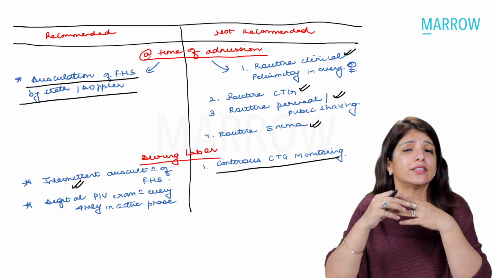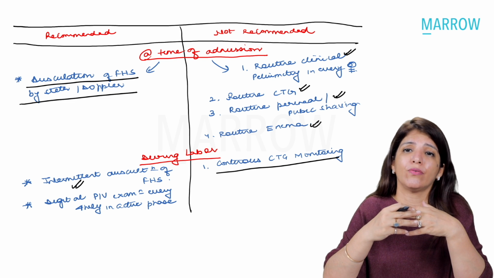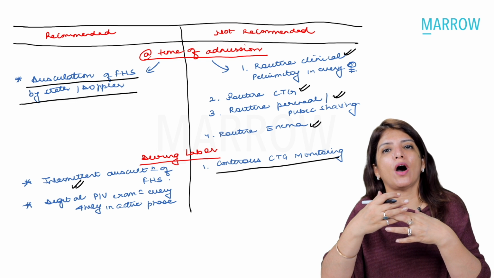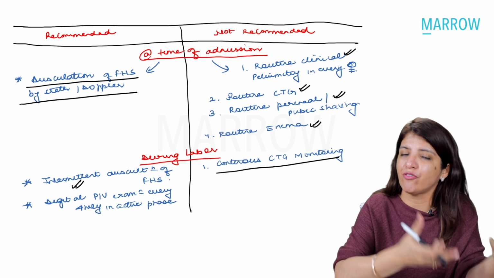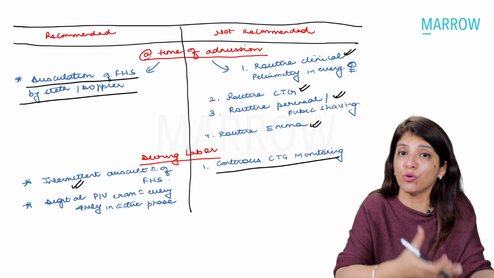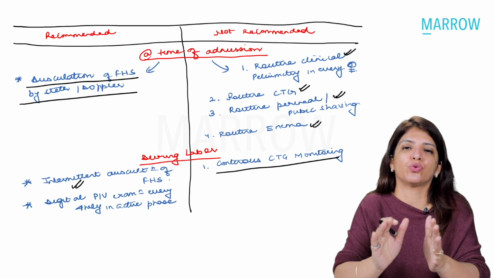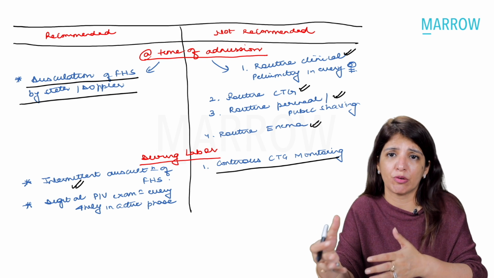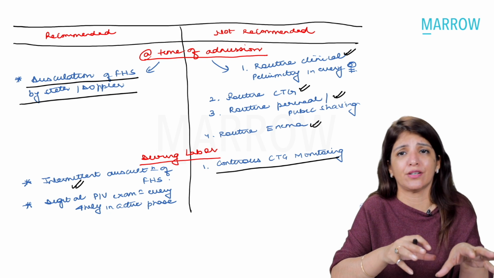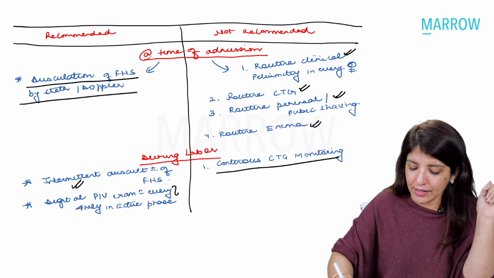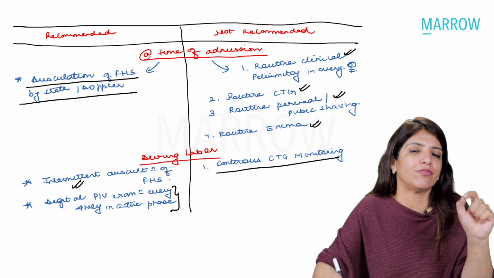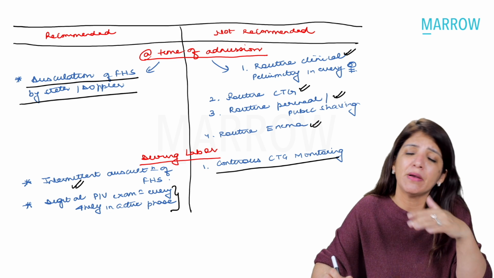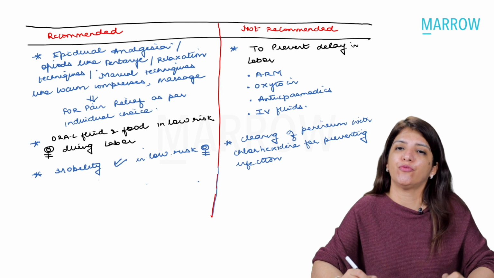Please understand, the guidelines which WHO gives are always for low resource settings. So obviously, if you are in a private hospital where you have availability of a CTG, you may do it. This is for limited resources that it says that continuous CTG monitoring should not be done in every female. It should be reserved only for high-risk females. Then the next recommendation is digital per vaginal examination should be done every 4 hours in active phase, and that remains the same. Till now, we were also teaching you every 4 hours.